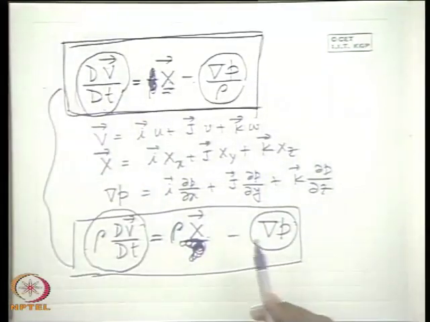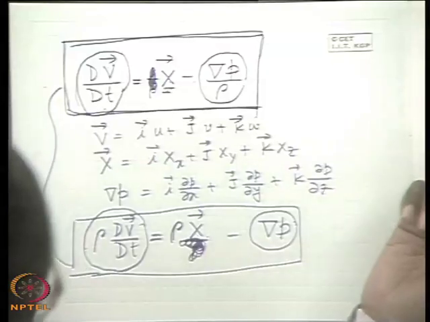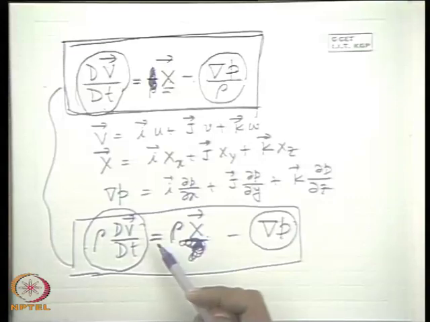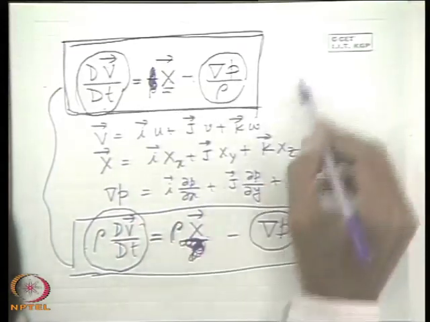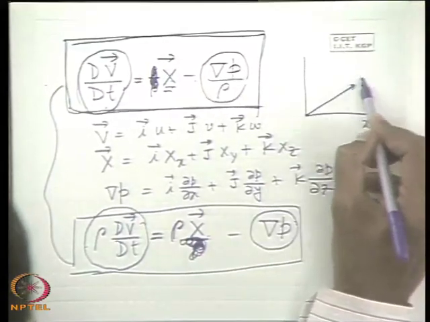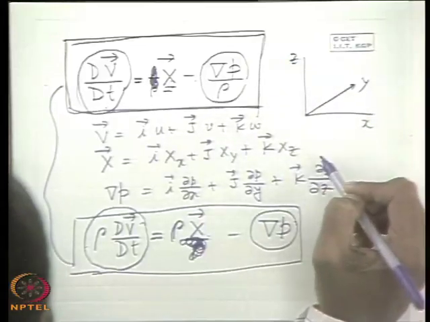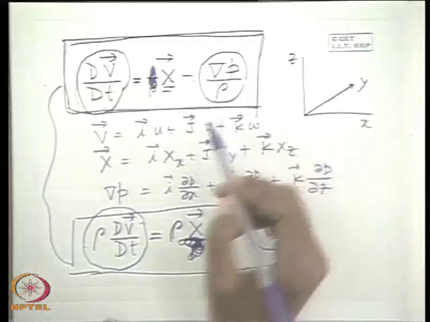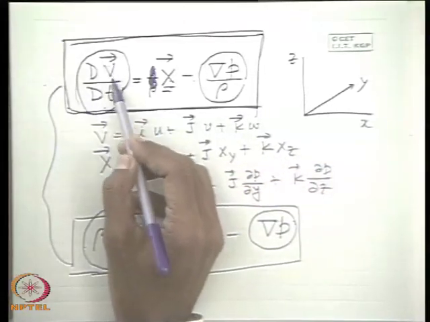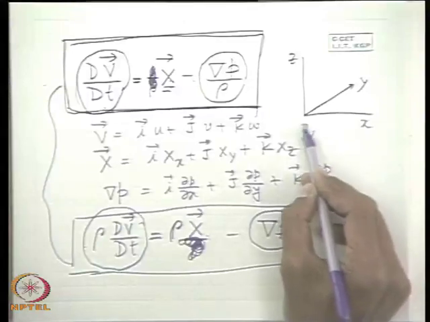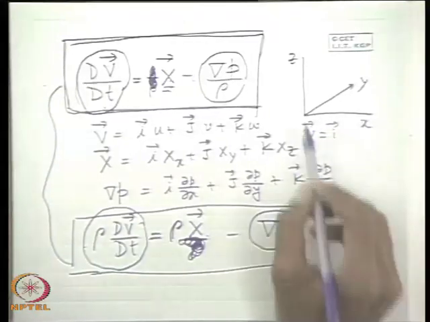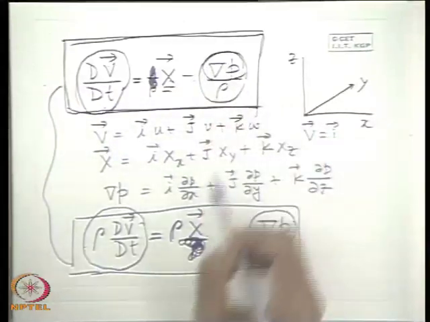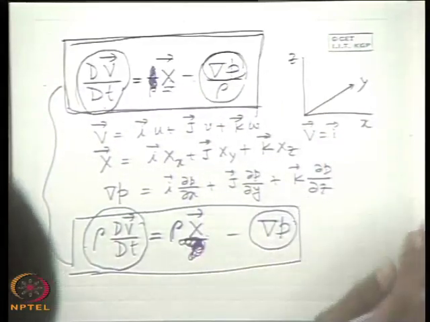So why am I writing in the vector form? Again, similar to the continuity equation, if I have to derive Euler's equation of motion in a different frame of reference, not in a Cartesian frame of reference like x, y, z, rather in a cylindrical polar coordinate system or spherical polar coordinate system, one way is to follow the mathematical approach. That means V bar will be defined with its scalar components in the respective coordinate axes. The only thing is that grad P has to be expressed in terms of the respective coordinates.